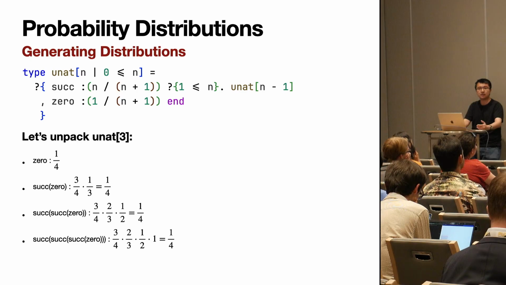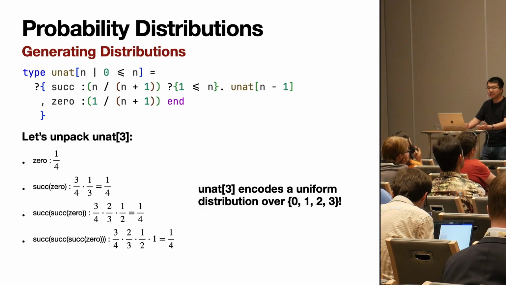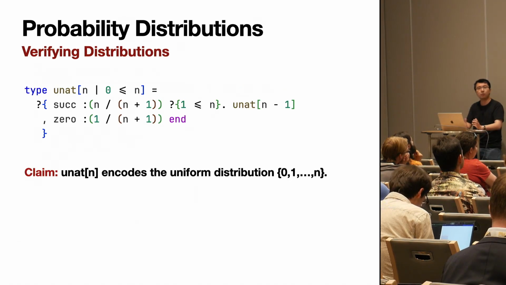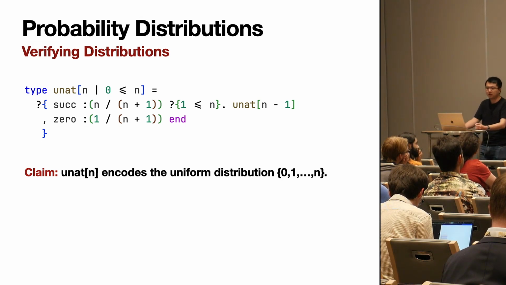So now we've seen, for at least a concrete example, that UNAT 3 indeed does encode a uniform distribution over the traces for 0, 1, 2, and 3. So now, what we would really like to claim is that UNAT n encodes the uniform distribution over 0, 1 to n in a very general way.